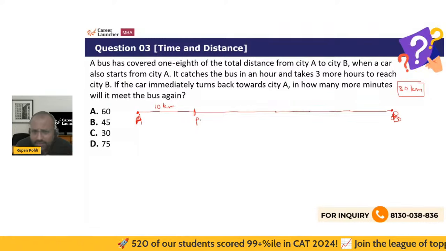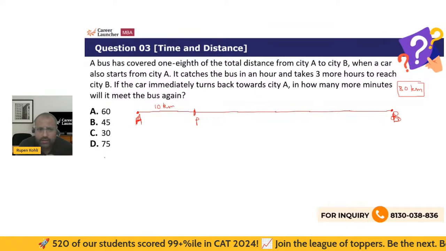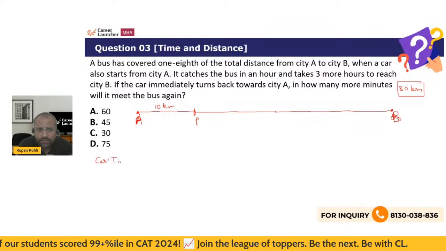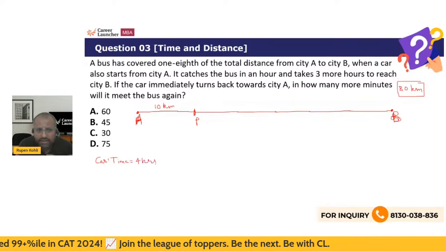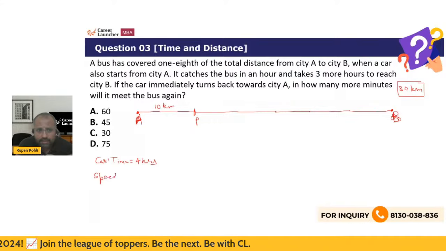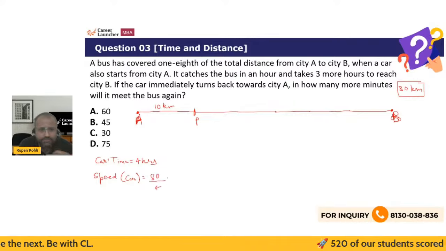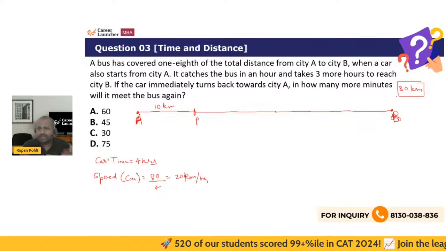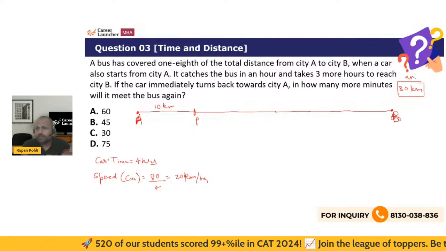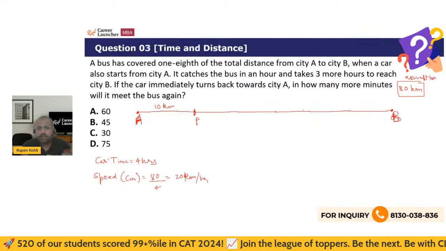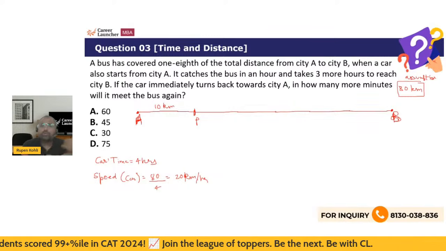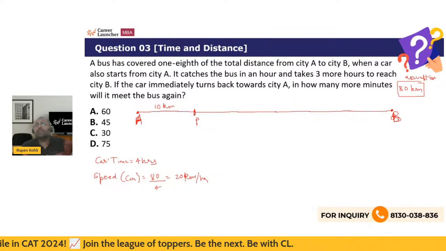So very easily we can say what is the speed of the car over here. For the car, the total time of the journey is simply 4 hours for 80 kilometers. So the speed, therefore, we have found for the car as 80 kilometers divided by 4 hours. I'm just putting some numbers over here for convenience. This 80 kilometer is my assumption. So on that assumption, the speed of the car is 20 kilometers per hour. So in 1 hour, it would have obviously covered 20 kilometers.